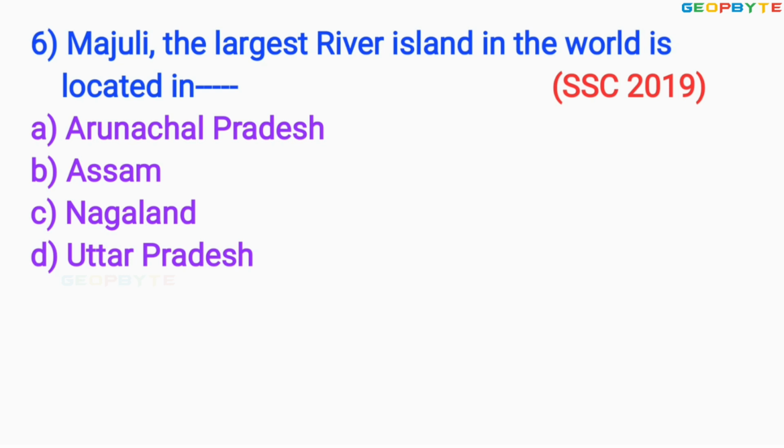Look at the sixth question asked for SSC exam in the year 2019 like this. Majuli, the largest river island in the world, is located in option A Arunachal Pradesh, option B Assam, option C Nagaland, option D Uttar Pradesh. The correct answer is option B, Assam. Let us take the next question.